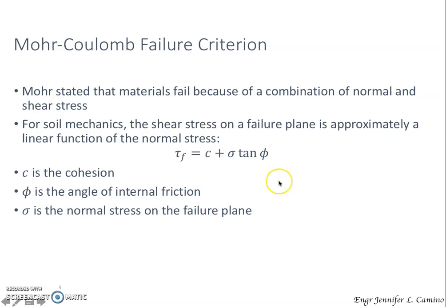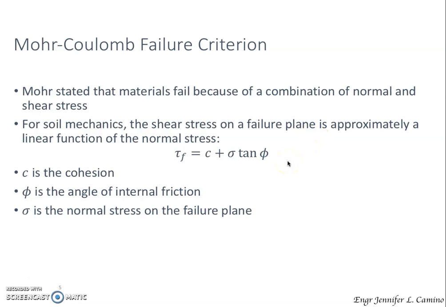That can be expressed as the shear stress being a function of the normal stress. The shear stress, which is equal to the function of the normal stress, actually defines our failure envelope.